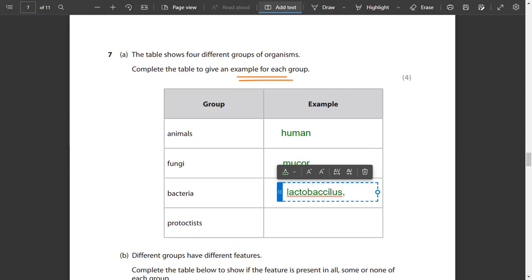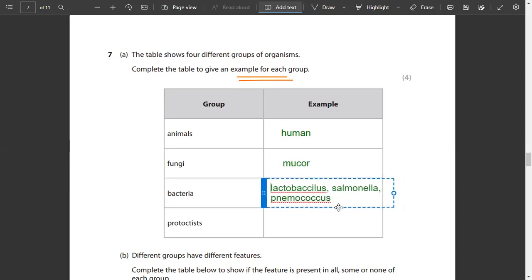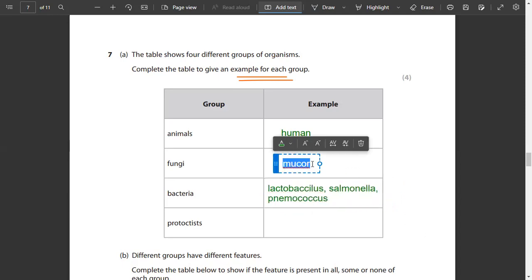You should also know more. Lactobacillus के अलावा you should also know salmonella. You should also know about pneumococcus, the round-shaped bacteria. ठीक है? These are some examples of bacteria that you should know. Mucor के आगे भी मैं लिख देता हूँ yeast, mushrooms. These are some more examples of fungi.